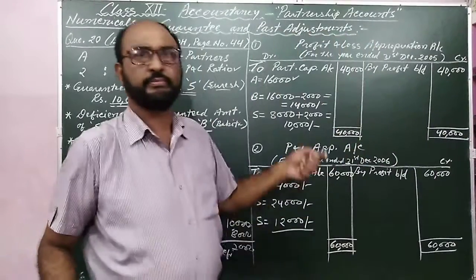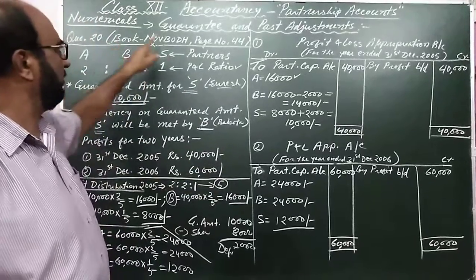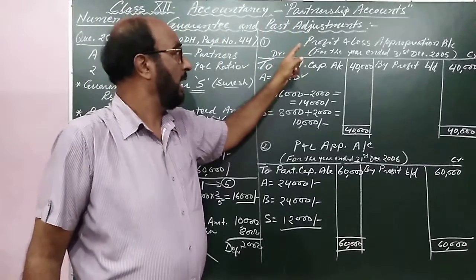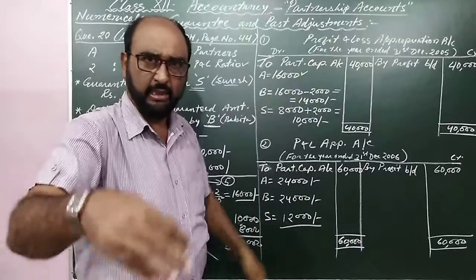So this is the explanation of the question number 20 in the page number 44 of the Now Both book. I will explain another question of past adjustment in the just next video.